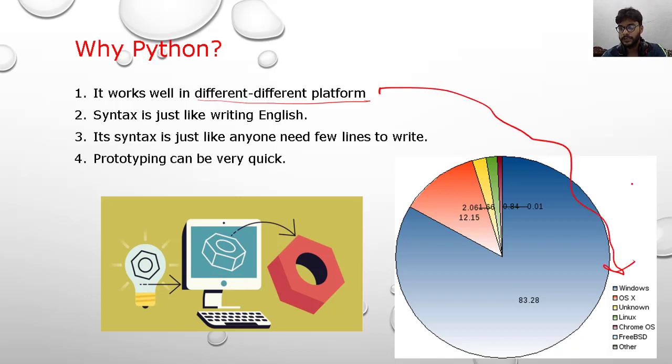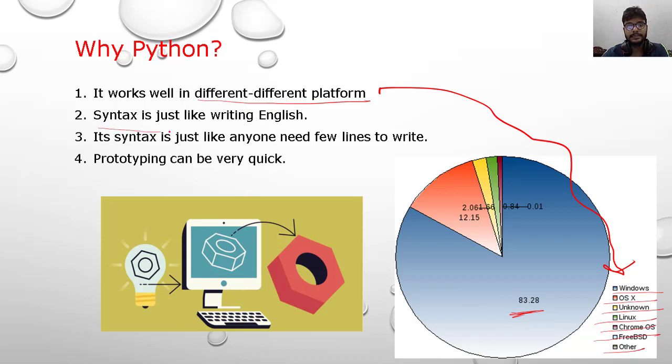here you see Windows, OS, unknown, Linux, Chrome, FreeBSD, others. Here you see 1, 2, 3, 4, 5, 6, 7, 8 different platforms, or maybe more. And in all these platforms it works very fine and in an easy way. You see that 83.28% are using Windows. This is additional information, but you should know that on different platforms, Python works very well compared to other programming languages. Okay, now the second line.